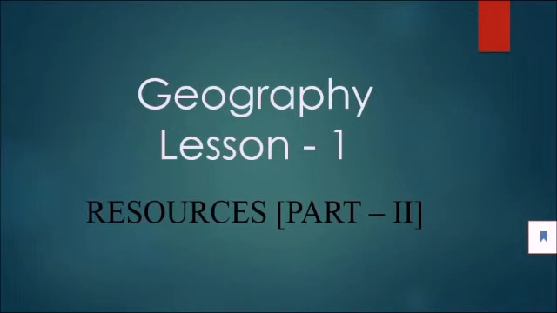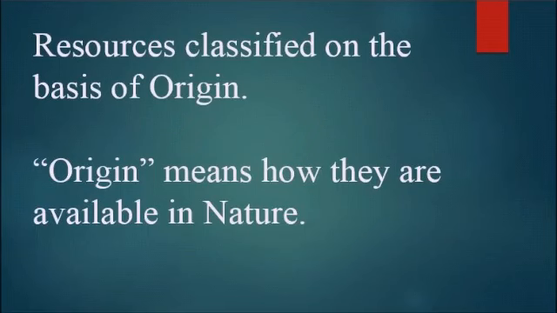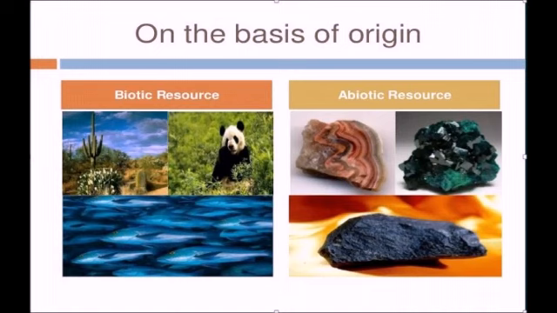Hello children, today we are going to have our Geography Lesson 1 Resources Part 2. So here we go. Our next classification, that is the second classification of natural resource, is based on origin. Origin, how they are present in the atmosphere. So resources are either abiotic or biotic resources.